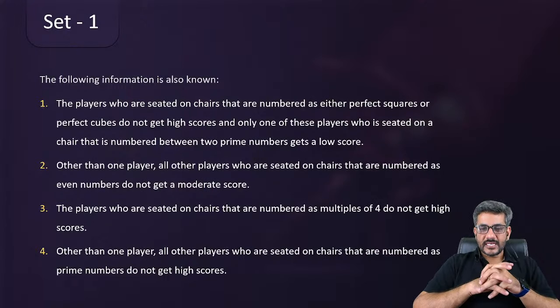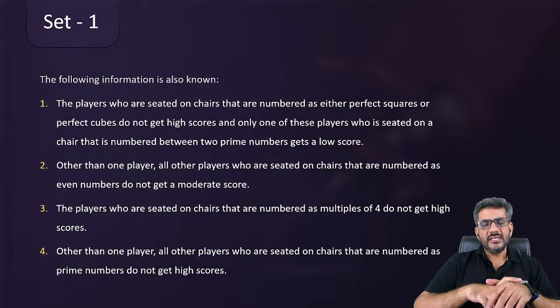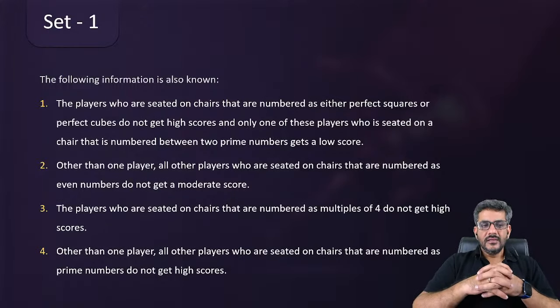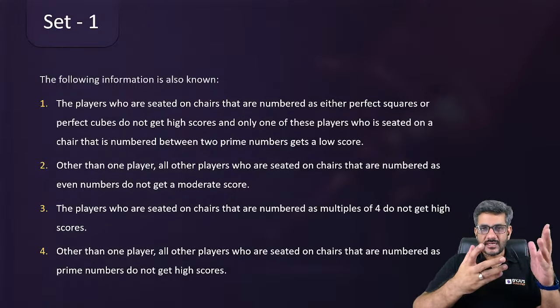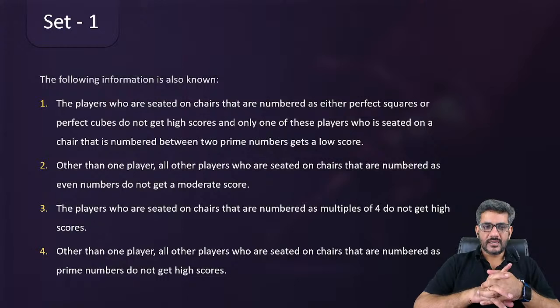So this is the first set of informations, the first four informations that you have here. The chairs are set chronologically. Pragya, even if it is not given, it is basically assumed that if he says chairs 1 to 12 are arranged circularly, it means that they are in a chronological order.